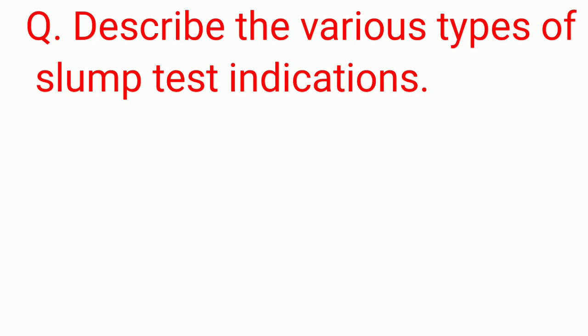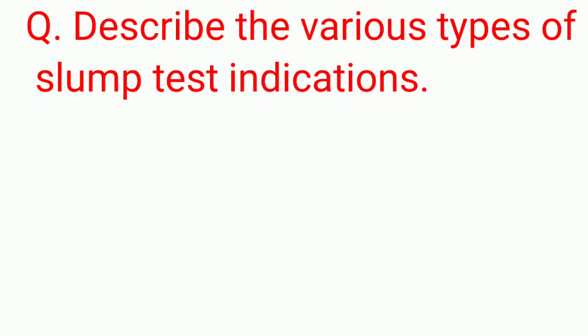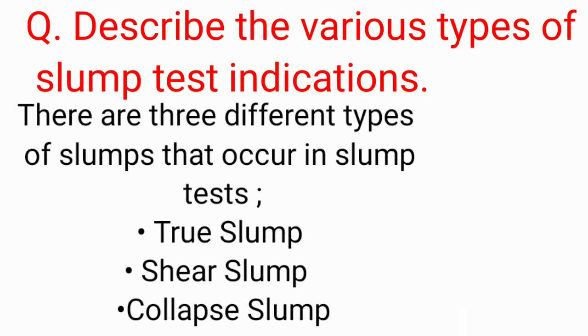Describe the various types of slump test indications. Slump tests are used to measure the consistency of fresh concrete before it sets. They can also be used to check for an improperly mixed batch of concrete as well. Now let's see the various types of slump test. There are three different types of slumps that occur in slump test, like true slump, shear slump, and collapse slump.